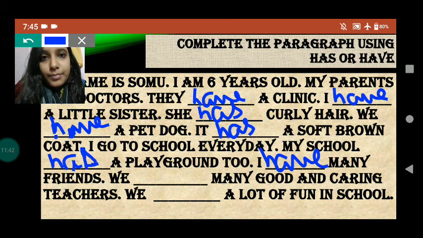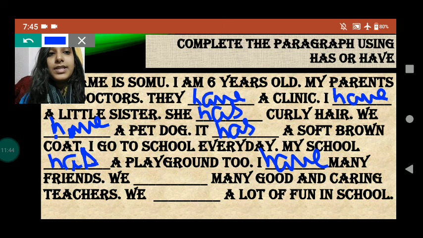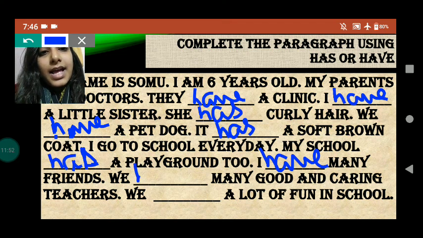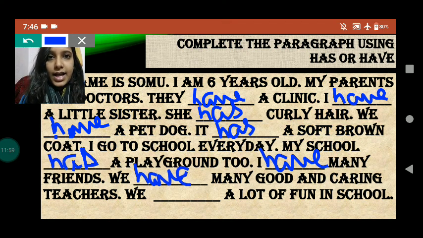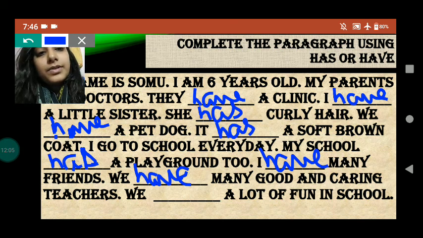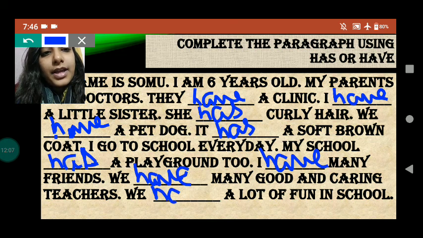So we are talking about more than one friend, right? And when we are using I, with that we always use have. We dash many good and caring teachers. With we, what do we use? We use have, because we are talking about more than one person here, right? So we have many good and caring teachers. We dash a lot of fun in school. With we, what do we use? We use have, because we are talking about more than one person.